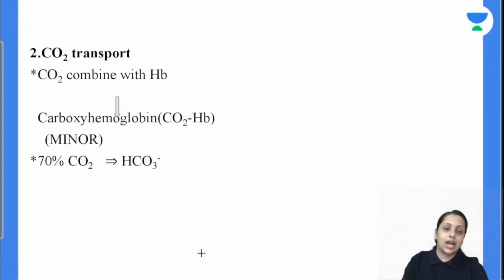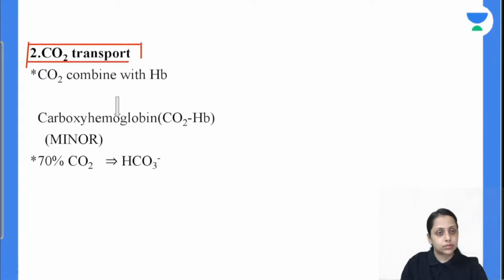नेक्स्ट इज कार्बन डाइऑक्साइड ट्रांसपोर्ट। Carbon dioxide combined with the hemoglobin and form carbamino hemoglobin. Carbon dioxide plus hemoglobin, carbamino hemoglobin. Minor form of transport है. 30% around हमारा जो carbon dioxide का transport होता है that occurs in the form of carbamino hemoglobin.